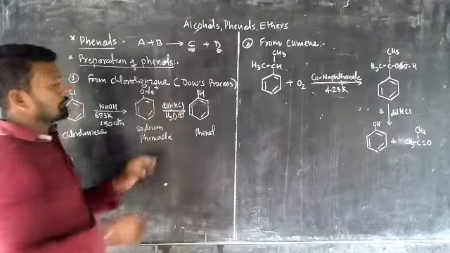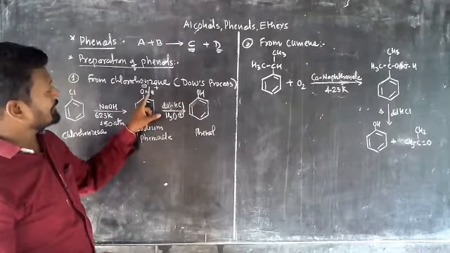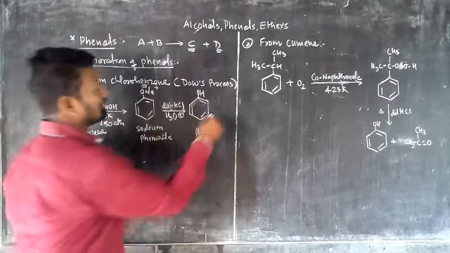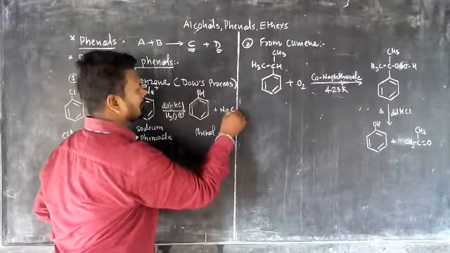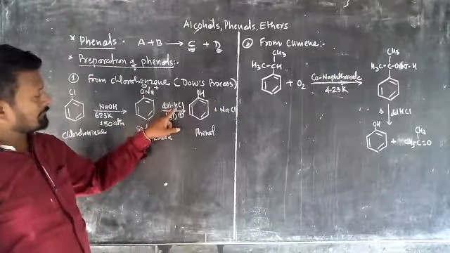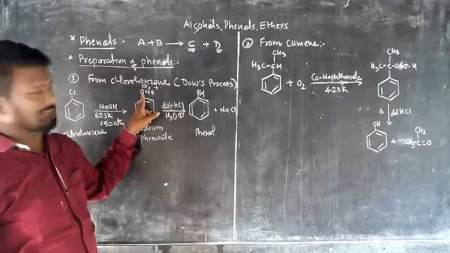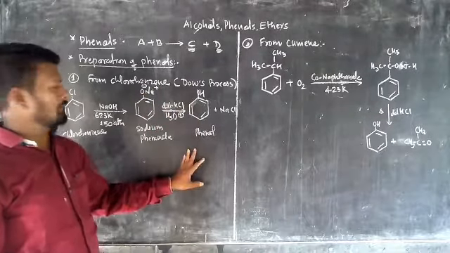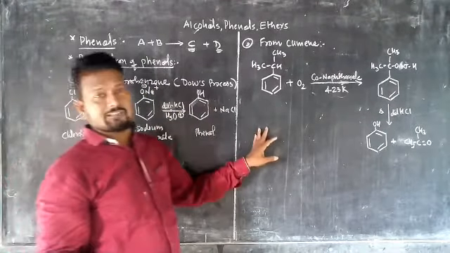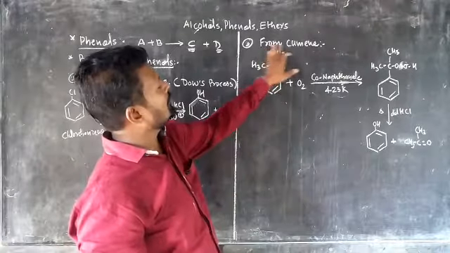In that case, what is going to happen here? There is a replacement of NaCl. We can write here the NaCl replacement and attachment of this hydrogen to this OH, and there is a formation of phenol.